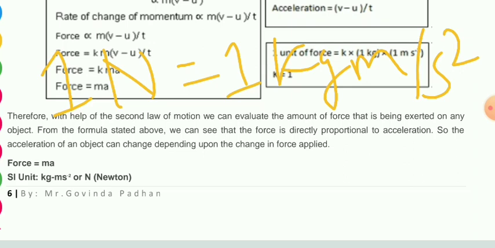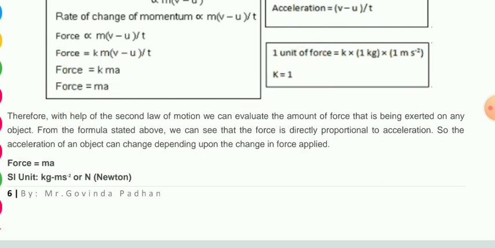Now in the comment section, tell me how we can define 1 Newton. That's your homework. I hope you got a clear idea about the second law of motion.